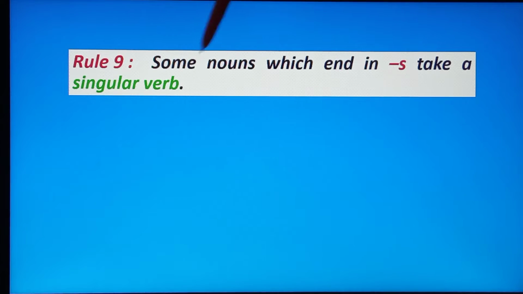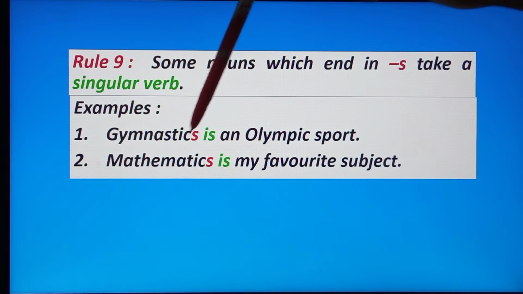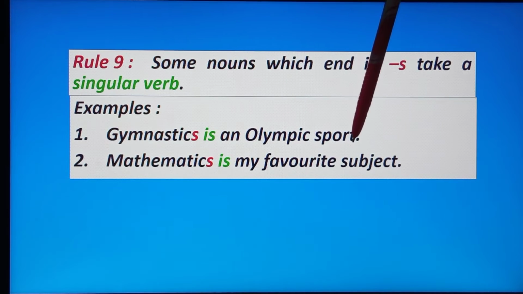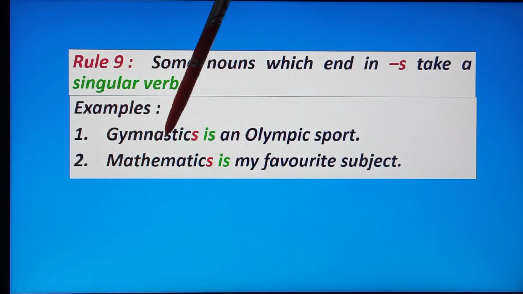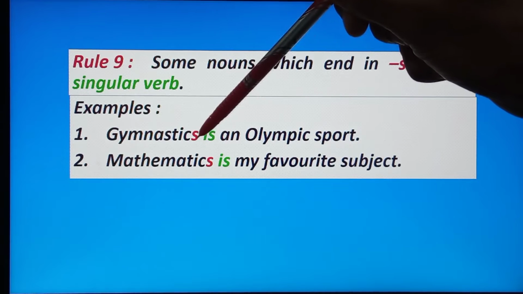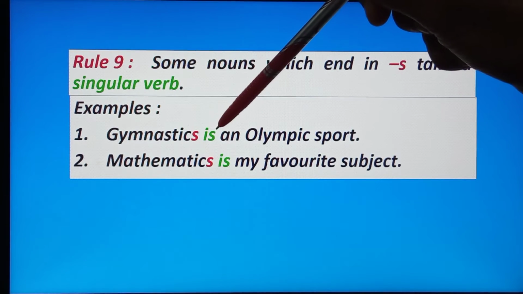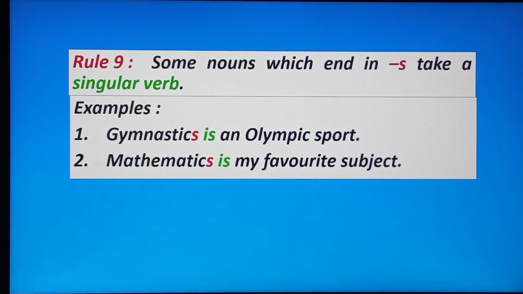Rule 9. Some nouns which end in s take a singular verb. Okay, see the example. Gymnastics is an Olympic sport. Mathematics is my favorite subject. Gymnastics, mathematics, these are nouns, and these nouns end in s. Okay, so we are putting the singular verb. We are putting is.